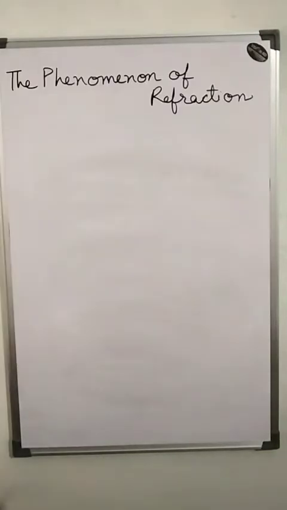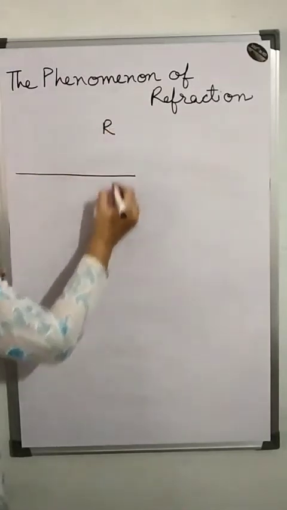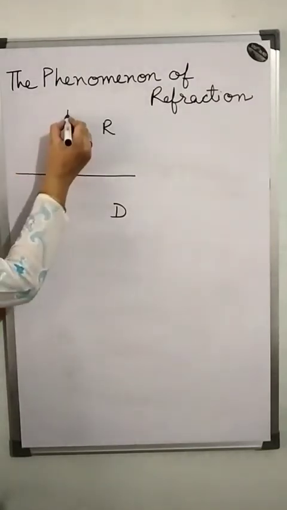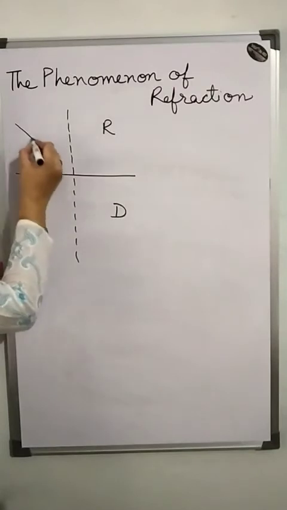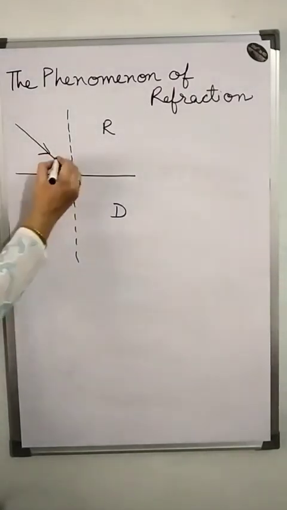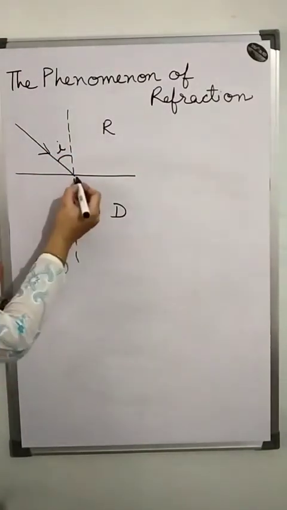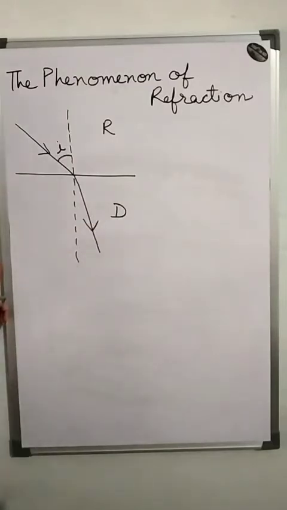Okay. A light ray travels obliquely from a rarer to a denser medium. Suppose it is moving from a rarer to a denser medium, then what happens? This one is, we can say, the normal, and light is traveling in this direction. This one is called i. So it moves towards the normal.